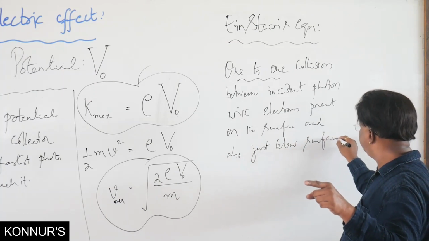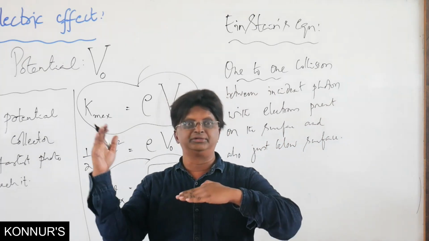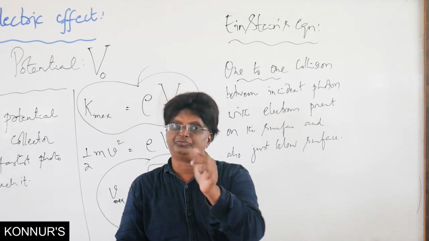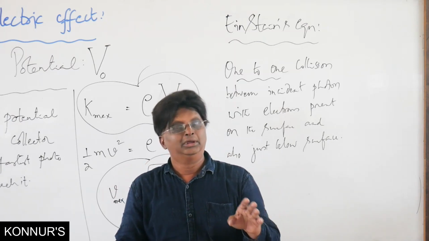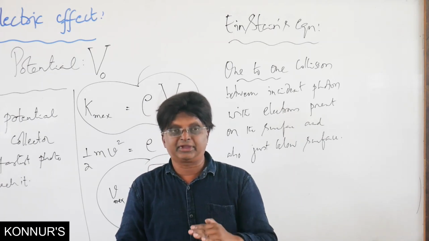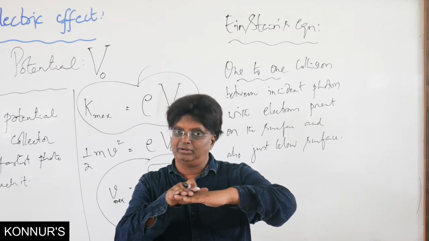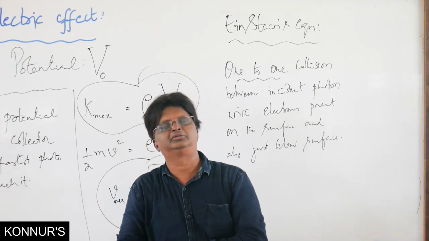So this is an important beginning. When photons are incident, one photon interacts with one electron. Two photons cannot give their energy and interact with one electron. So it is always one photon, one electron collision. Second point is that the collisions take place not only with the electrons on the surface, but just below the surface also.